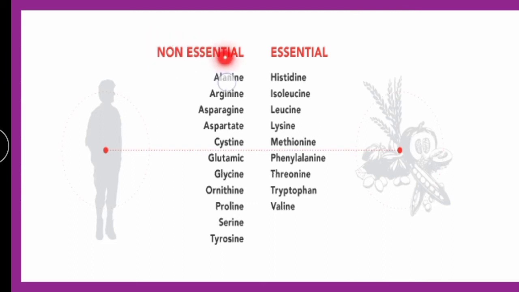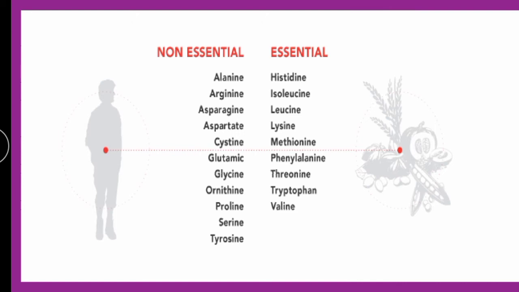See, non-essential amino acids, those are whatever the enlisted here are synthesized in the human body. So in the image you can see the human body, and the essential amino acids which cannot be synthesized from the human body. So on the essential amino acid side there is diet, nutrition like vegetables, fruits which we take. Okay, so this is the very simplest diagram from which you can easily remember the trick.